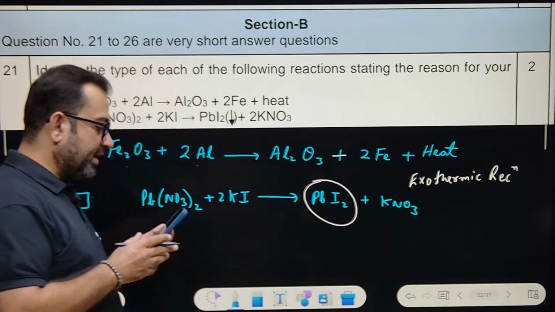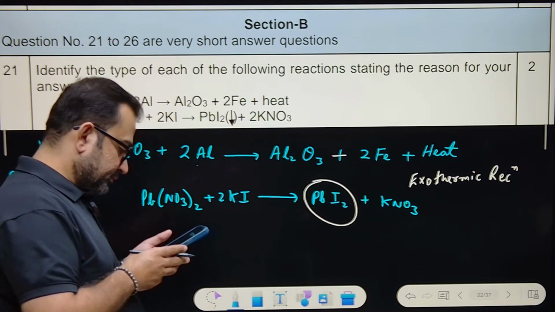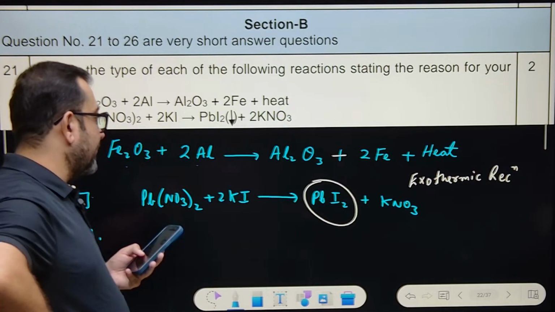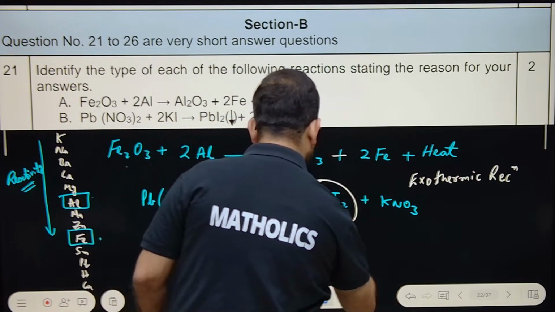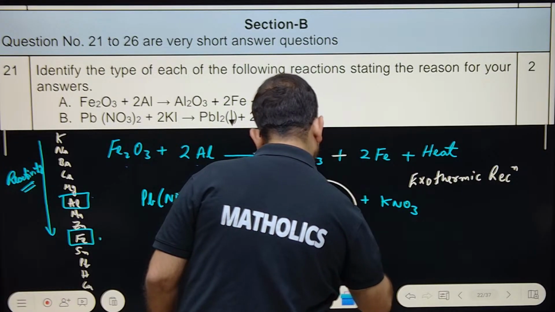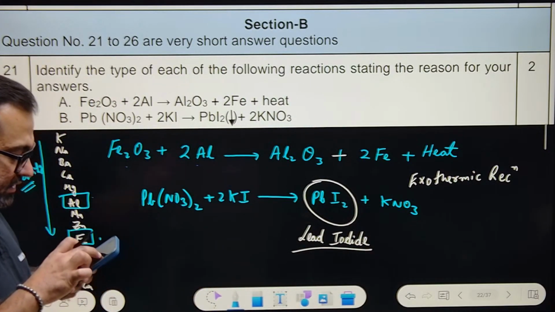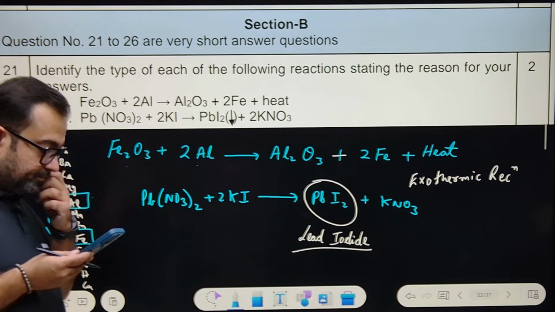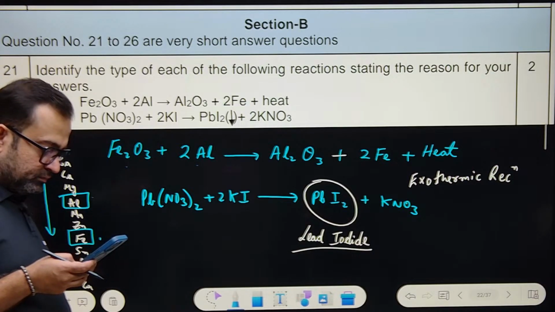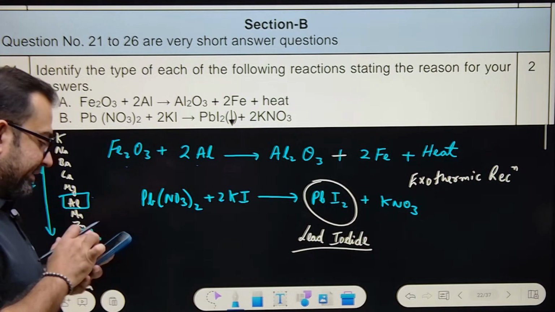You know the color of this lead iodide? Anyone? Color of this PbI2? Anyone in the comments? What is the color of PbI2? Lead iodide. What is the color of this compound? Anyone? No one. Blank.